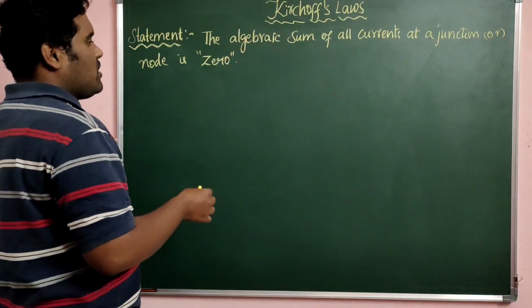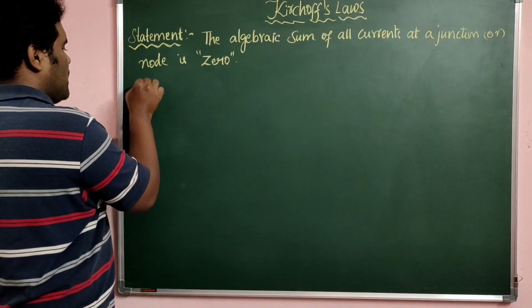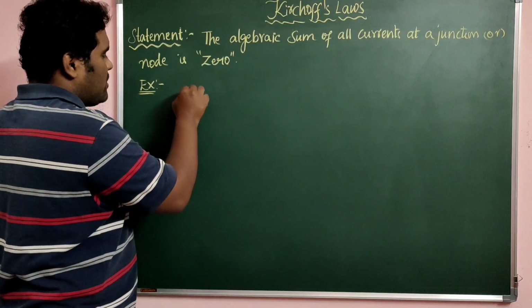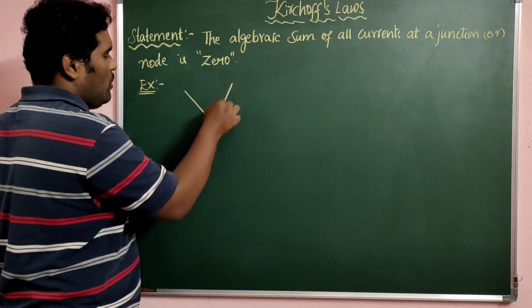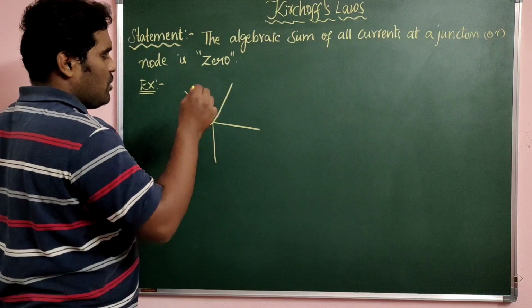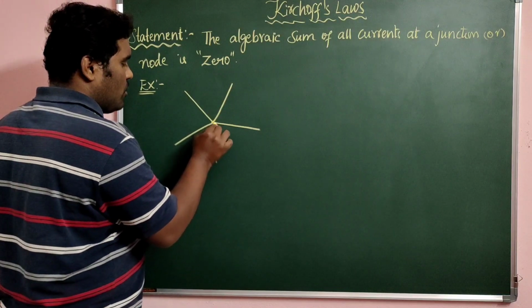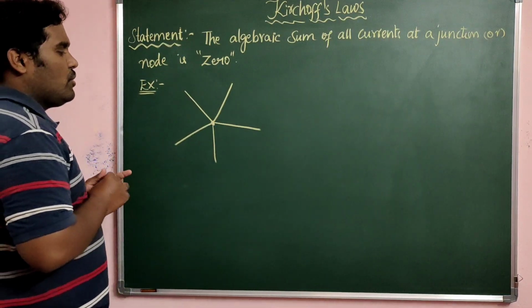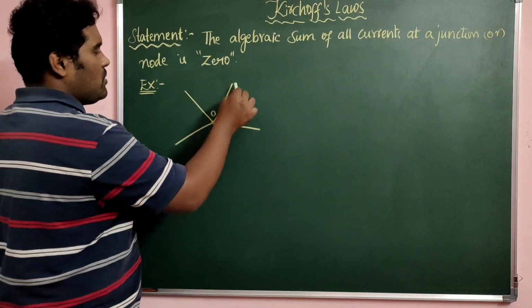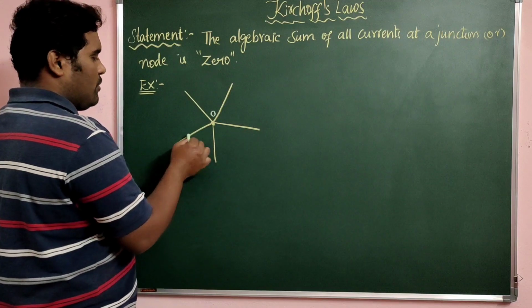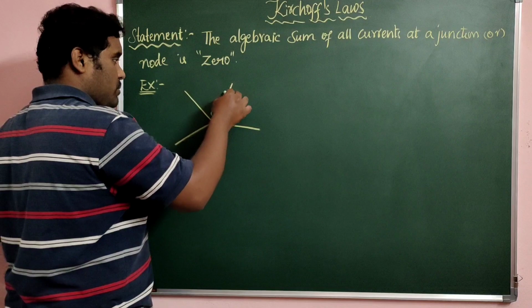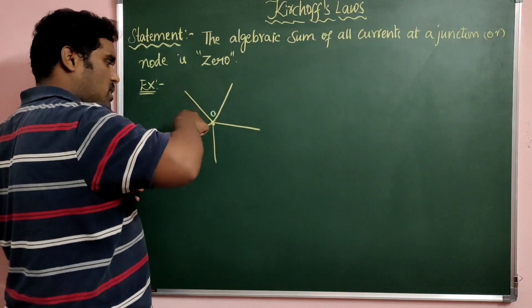Let us explain this with an example so that you can understand it clearly. There is a node O, and consider there are 5 branches, shown like this. This is your node O, and these are all your 5 branches. Let me suppose this is branch 1, 2, 3, 4, 5. Now assume the currents passing in these branches.